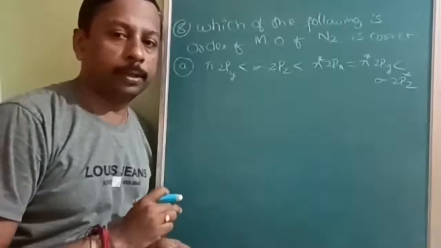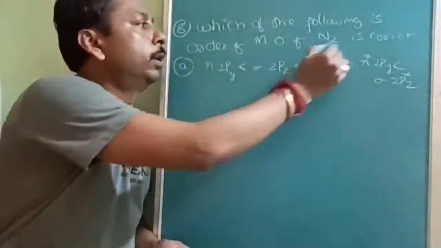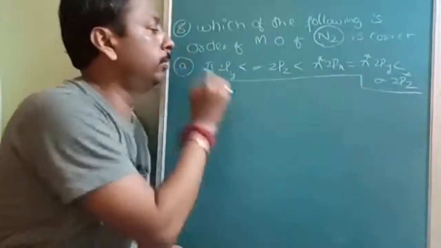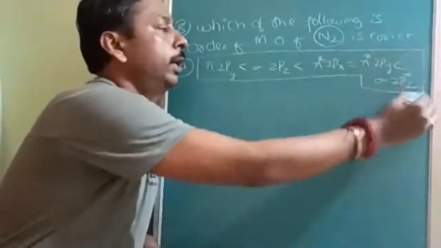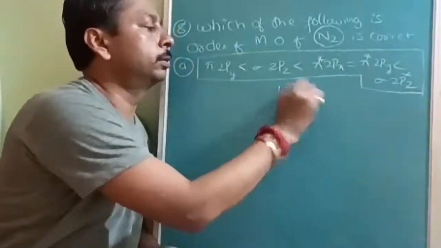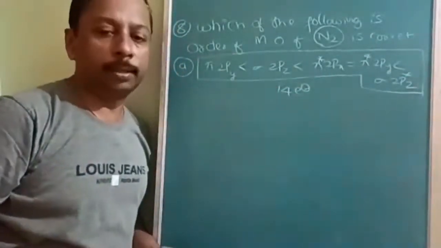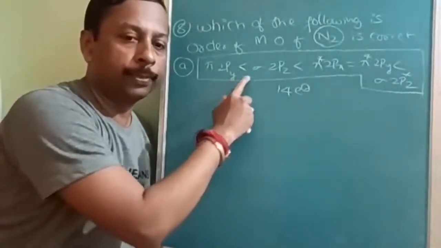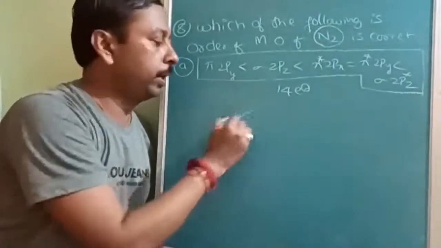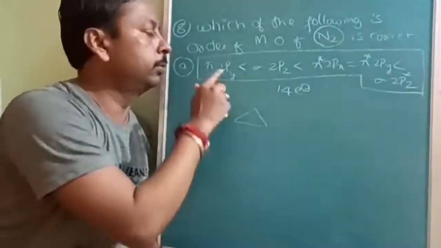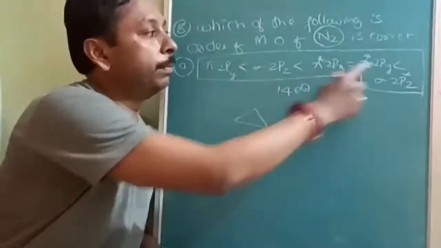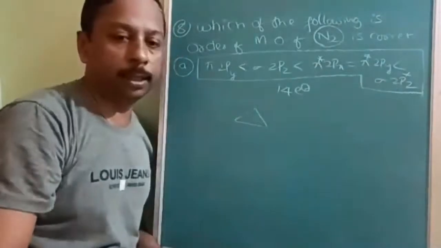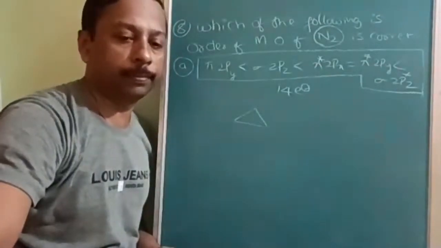Okay, this is also another question about molecular orbitals. Nitrogen. This is a simple electronic configuration only. So nitrogen contains 14 electrons. So above 14 is something else, and for nitrogen this is the correct order. Pi 2py less than sigma 2pz. Simple triangle, right? Understood? Sigma 2pz, then pi star 2px equal to pi star 2py, less than sigma star 2pz. So this is the correct answer.